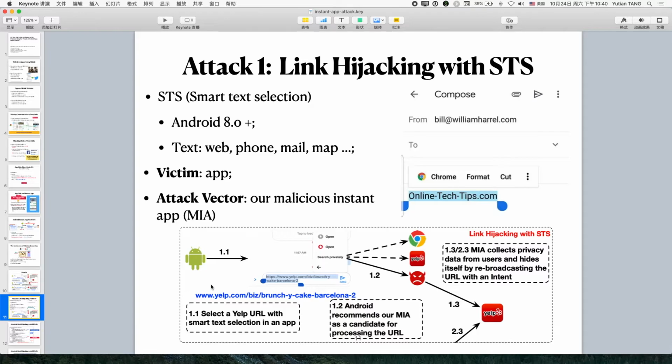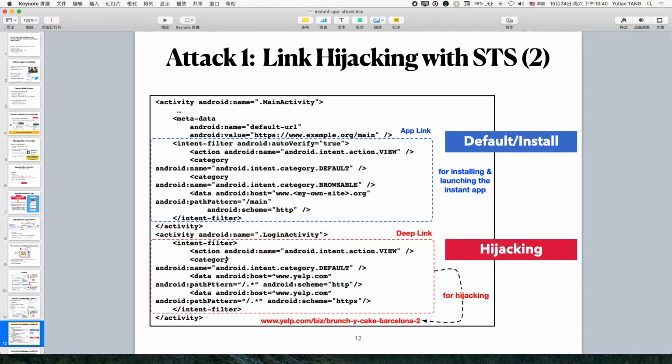So in this study, we will select this URL with Smart Text Selection. Android will suggest our malicious app. If the user uses our malicious app to respond to this URL, he or she can be hijacked. Here is the setting for the malicious app. We have two main intent filters. The first intent filter is from the benign module, so it just tells the Android system that it's an instant app. We do not do anything harmful.